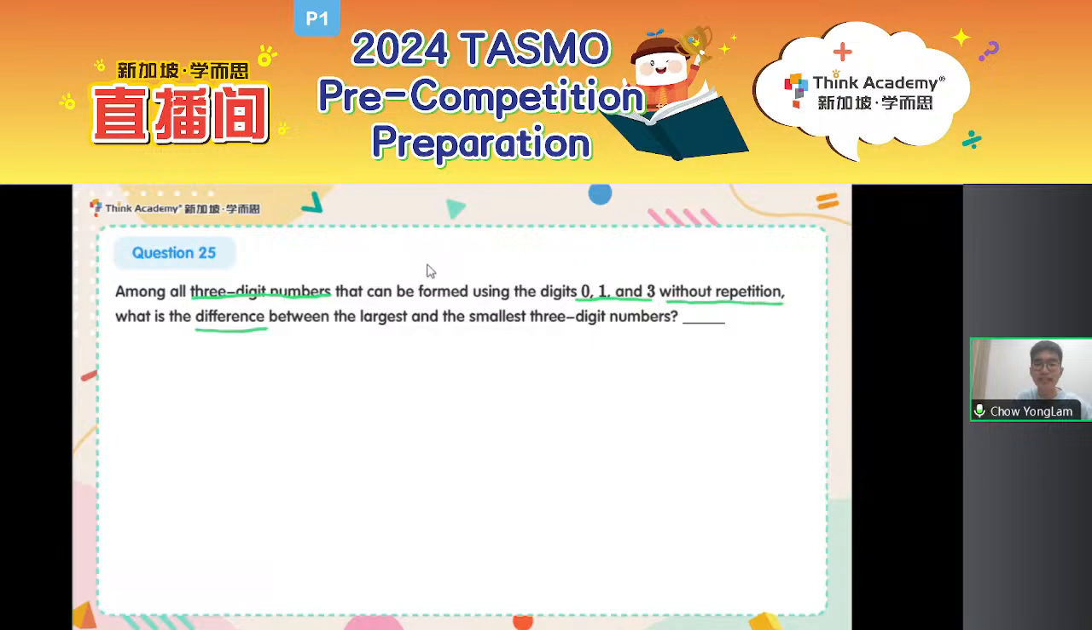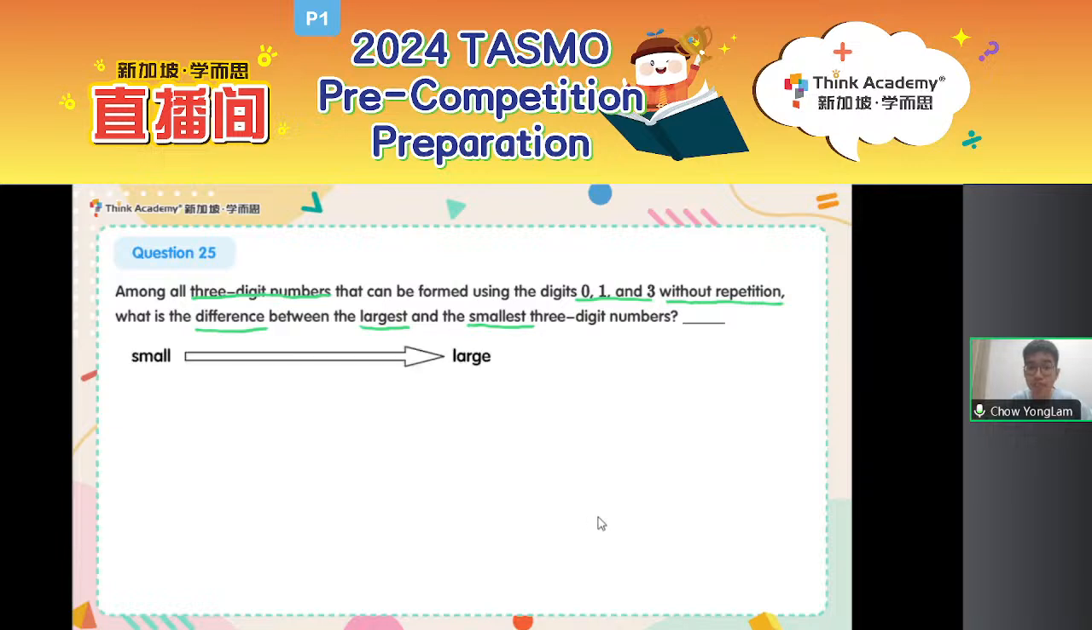So I am finding the difference between 2 numbers, not just any number, but the largest and the smallest 3-digit numbers. What is the difference? If you know the answer to this question, can you type it in the chat, please? What is the largest number, the smallest number, and the difference? For those who don't know, it's fine because let's take a look. We have 3 digits, 0, 1, and 3. We don't want to repeat the digits and we want to use them to form 3-digit numbers.